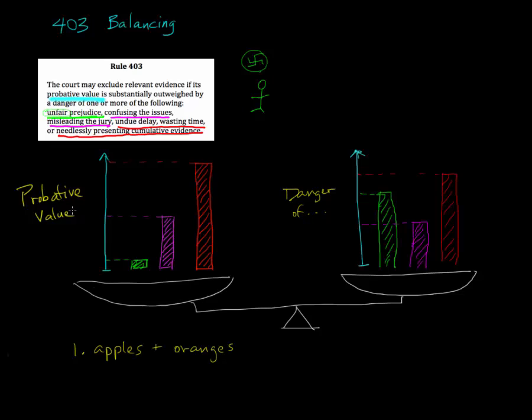On the other hand, let's say that the trial was for a racially motivated assault. And even more so, let's say there was an eyewitness who said, I couldn't really make out who the assailant was, but I did see that he had a swastika tattoo on his chest. Then this evidence about the tattoo shows a couple of things very strongly. It has a pretty high probative value.